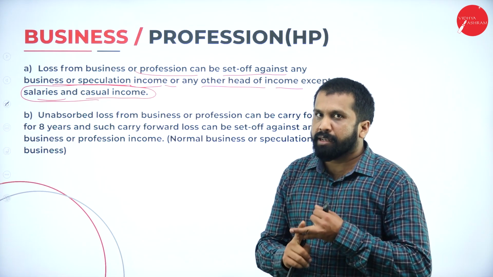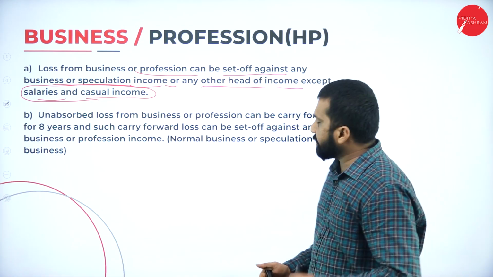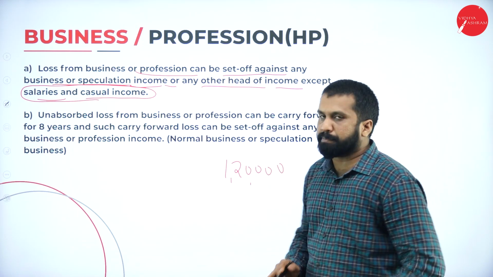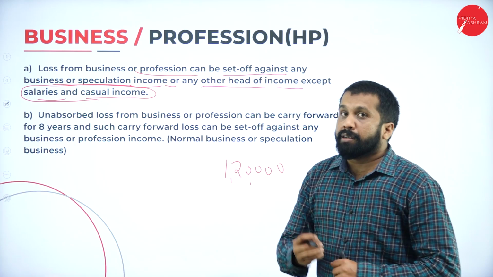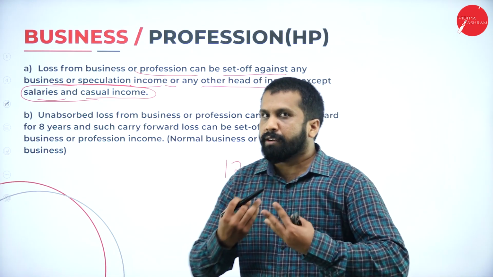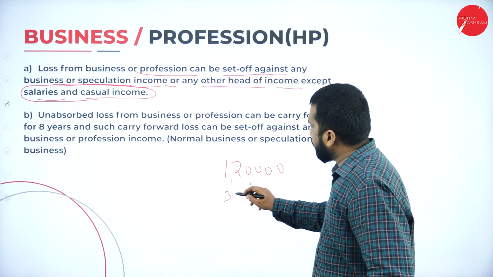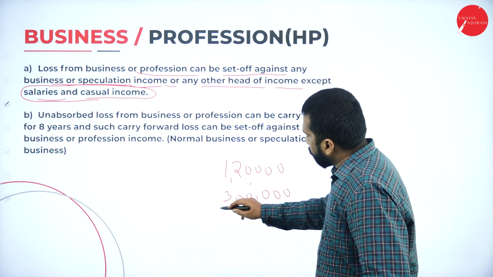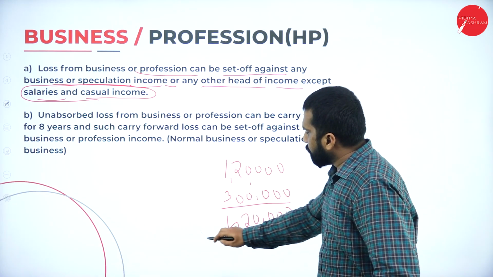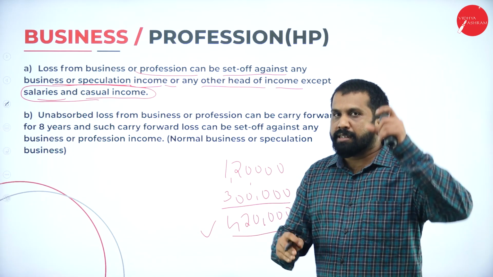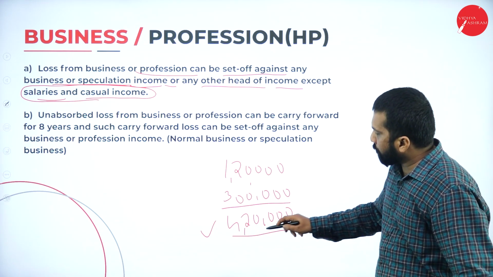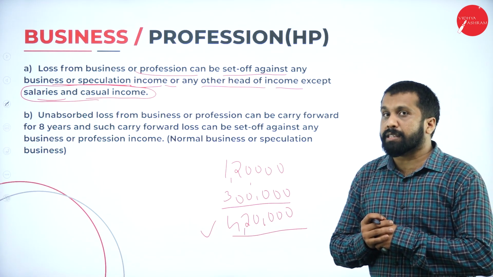Hope you are clear. Yes, I'll give you an example. I get salary of 1,20,000 per year. So what is my business income? Just assume business means tuition. From tuition I'll get 3 lakh. So total how much is it? 4,20,000. On this I am supposed to pay tax. Forget about the slab and all, that will come later. Just assume that we are supposed to pay tax on 4,20,000.